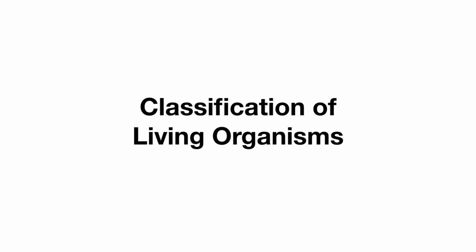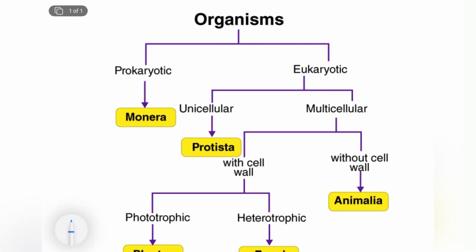So today we are going to learn about the classification of living organisms. Here the living organisms are divided into two groups, prokaryotic and eukaryotic. So here the meaning of karyotic is it is actually about the karyon, which means nucleus. Now on the basis of the condition of nucleus, these two groups are being formed.